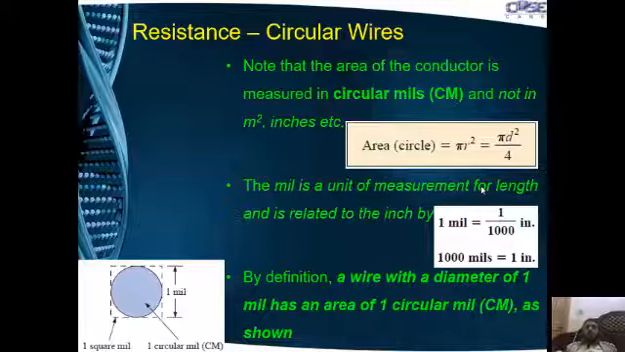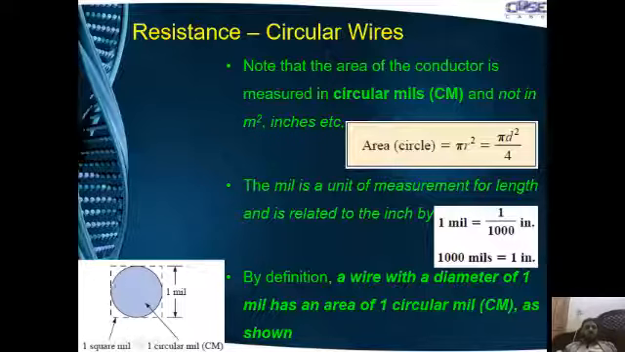So what is area in circular mils? Basically, by definition, a wire with a diameter of 1 mil has an area of one circular mil. As you can see in the figure, this is the cross-sectional view of a long wire having a diameter of 1 mil. If the diameter of the wire is 1 mil, then this shaded region would be equal to one circular mil.